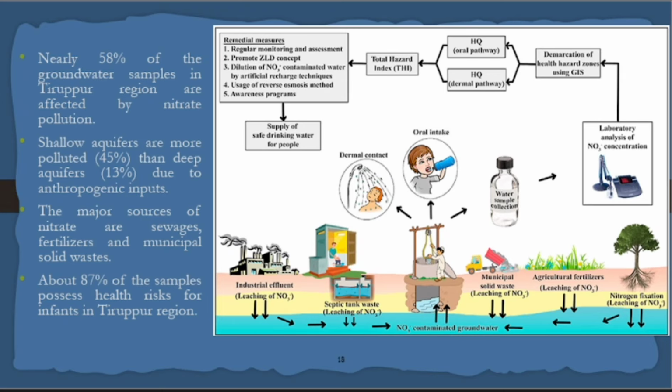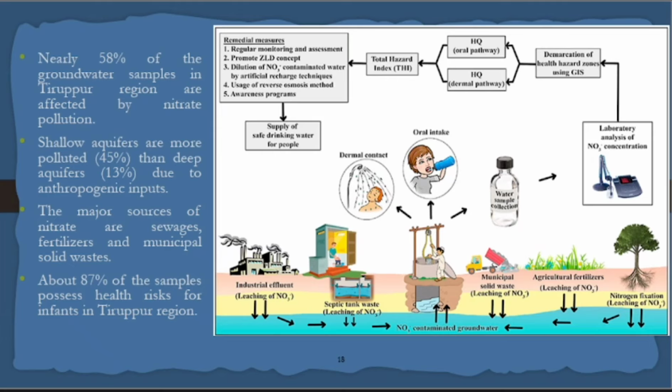Groundwater pollution, you are saying this much. Is it really happening? Yes. There is a district called Tiruppur district. They are highly dependent on the textile industry. Every district is dependent on one or some common type of industry. Here, nearly 58% of groundwater samples are polluted with nitrate pollution. Nitrate is a mineral. Due to that, the groundwater gets polluted. 45% of shallow aquifers are affected, and 13% of deep aquifers are also affected.